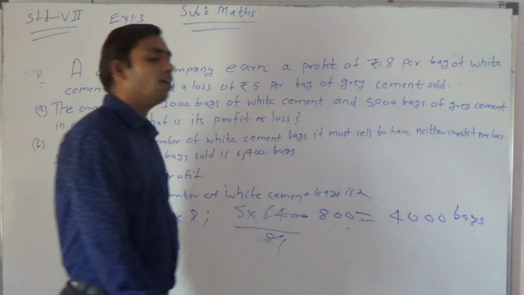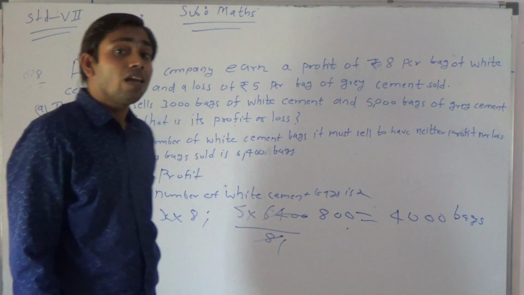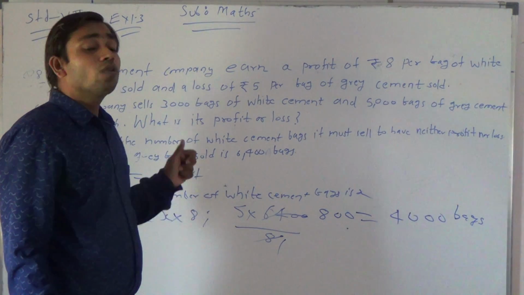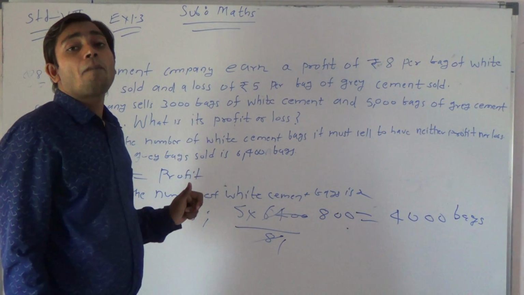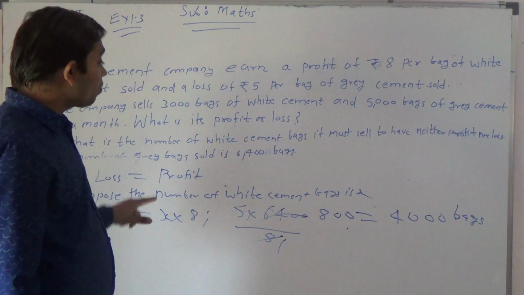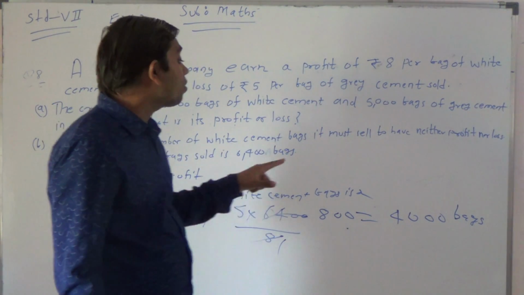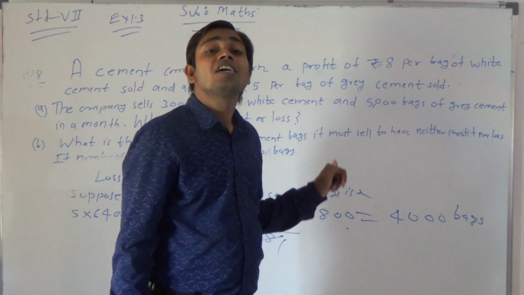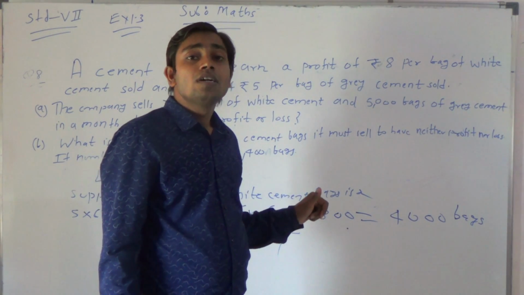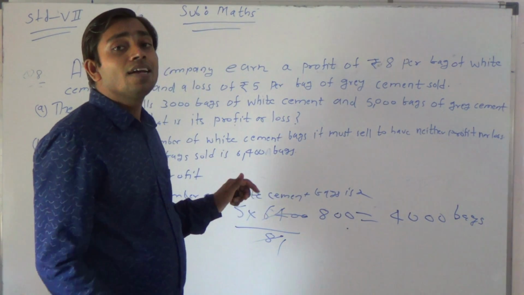How many white bags should be sold by this shopkeeper so that he should get neither profit nor loss? Then he should sell how many white bags? 4,000 white bags he should sell so that he should get neither profit nor loss.